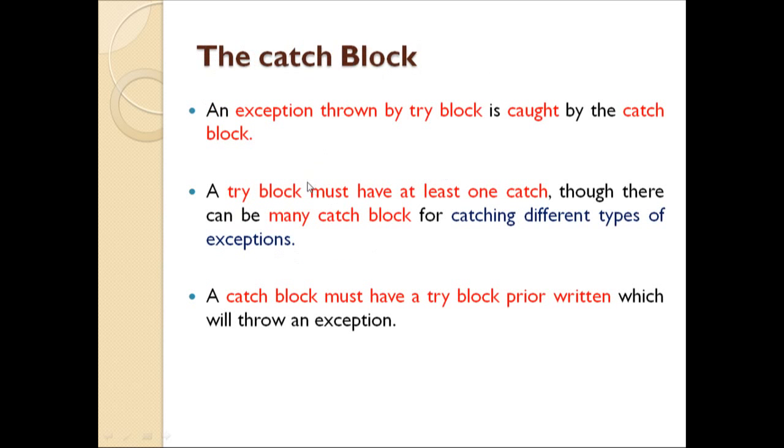So here I have given the catch block. As I said, the main responsibility given to the catch block is catching the exception. So if any exception is there, then the catch block will catch that exception and display the message accordingly.